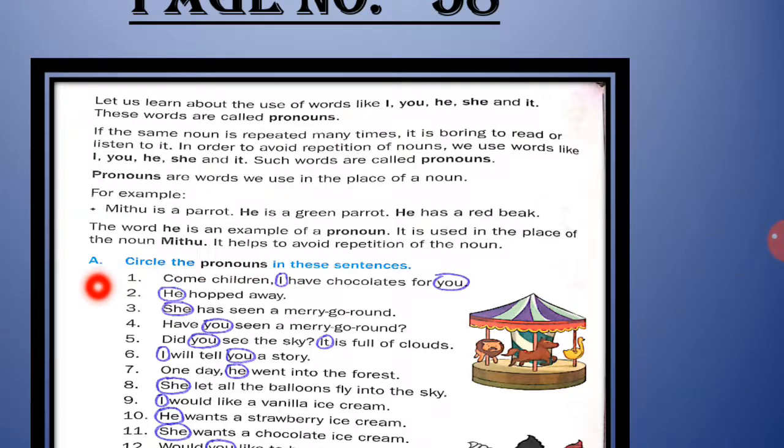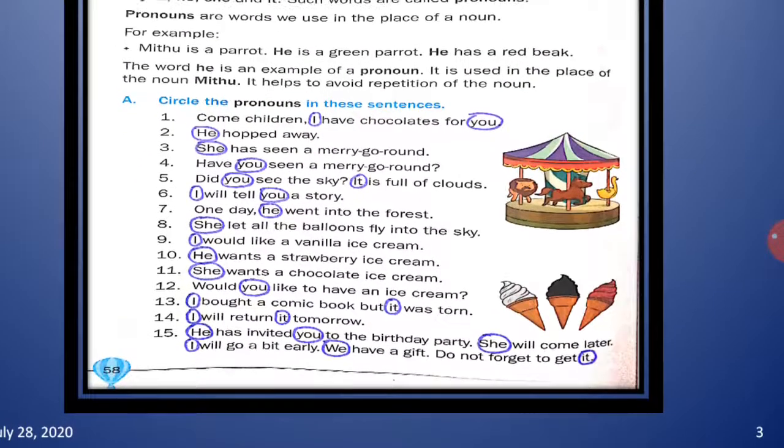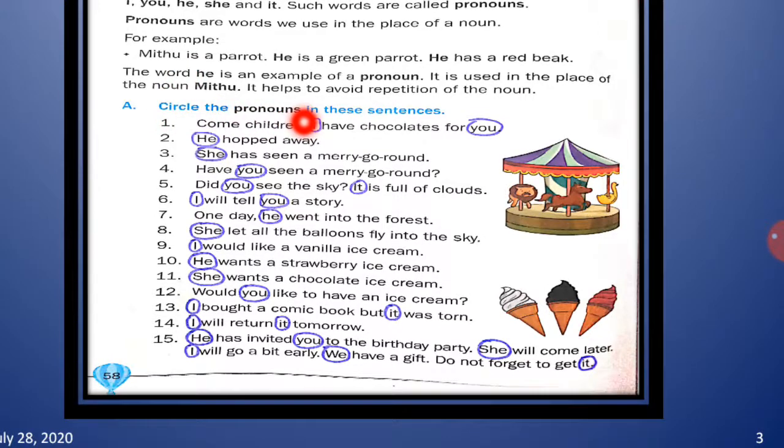Now children, exercise number A. Circle the pronouns in these sentences. Now you have to circle the pronouns in each sentence. Wherever I, you, he, she and it comes, you have to circle it because they are pronouns. The first one is, come children, I have chocolate for you. In this sentence there are two pronouns, I and you. So you have to circle both of them.